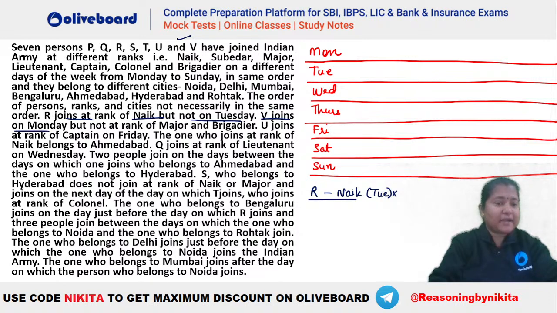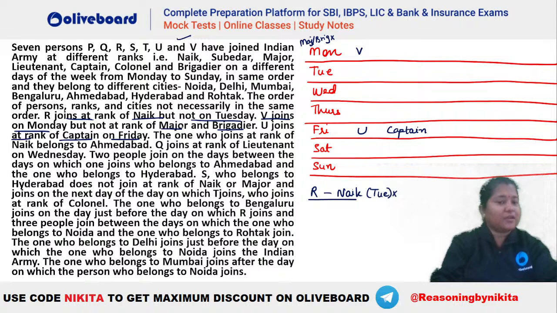V joins on Monday but not at the rank of Major or Brigadier. So V joins on Monday, that is for sure, but this person should not be Major or Brigadier. After that, let's see what is given. U joins at the rank of Captain on Friday. So you can see Captain is on Friday.